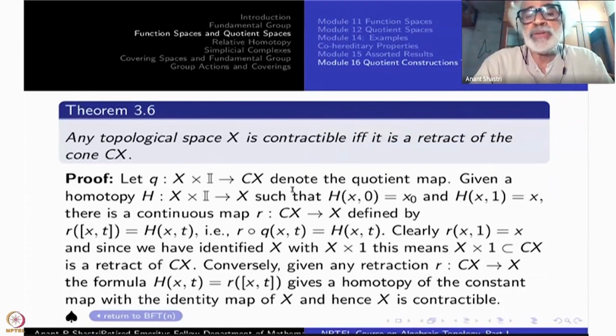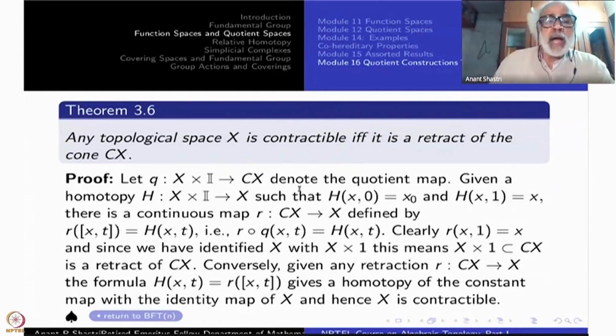So between the constant map and the identity map, H is a homotopy. Corresponding to this, there is a continuous map R from CX to CX, defined by R of [x, t] equal to H of (x, t).